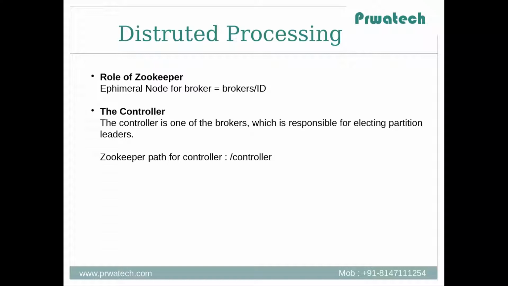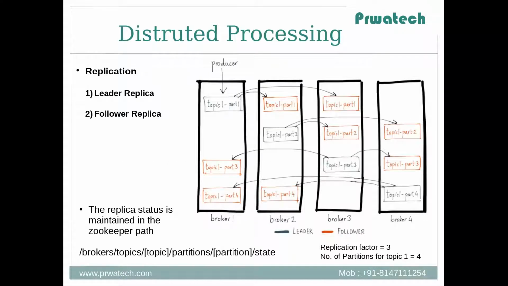Now let's understand replication. Replication is at the heart of Kafka's architecture. It guarantees availability and durability when a broker stops or fails.